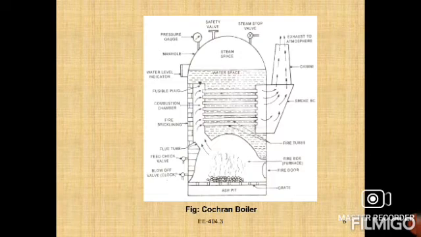The hot gases, while passing through the fire tubes, transfer their heat to the surrounding water. The tubes transfer heat to the surrounding water, so the water is already surrounded by the tubes.